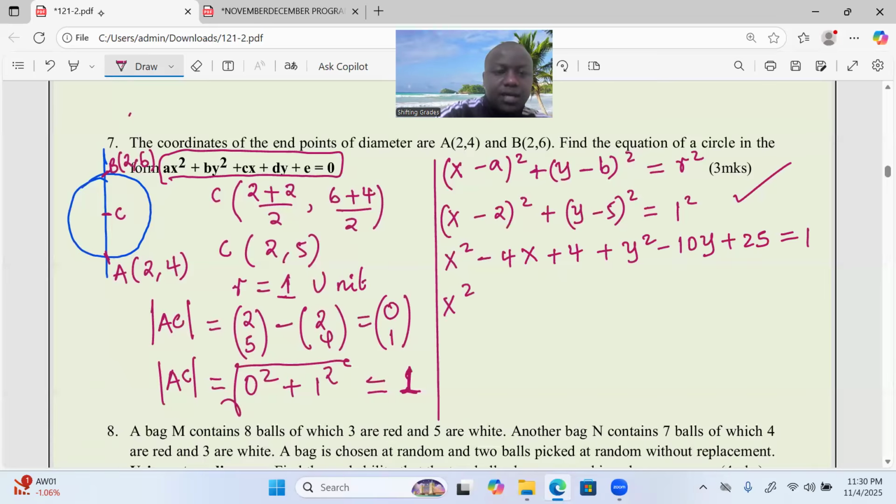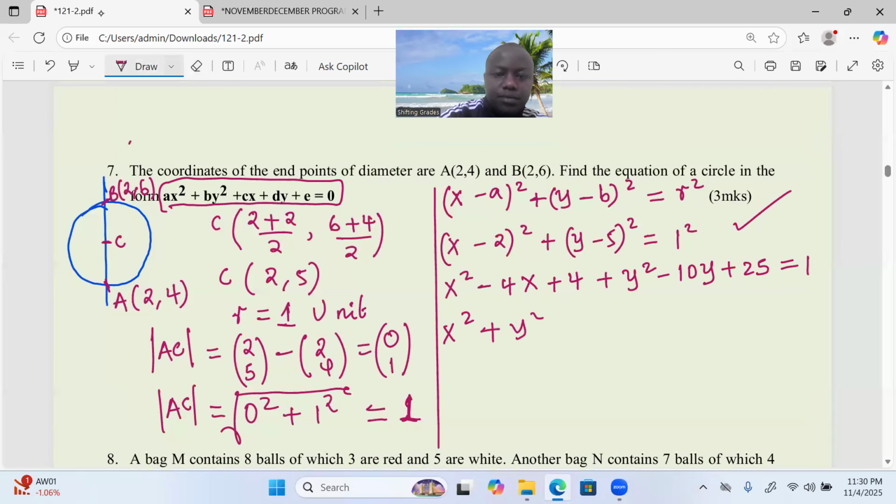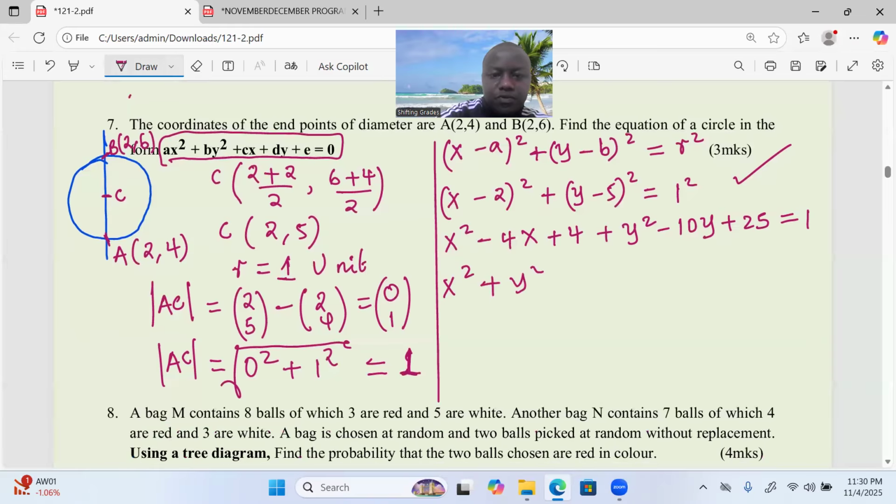The term with y squared should follow, y squared. Then the term with x, so negative 4x. Then the term with y, minus 10y.